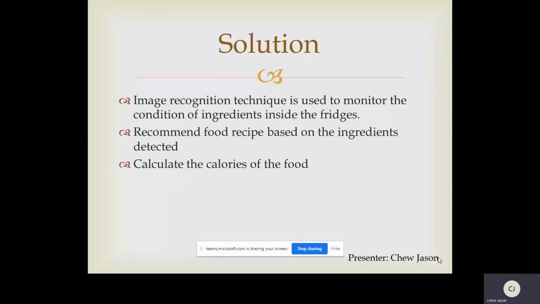Other than that, the data of the images will be processed and the system will recommend food based on the processed data. It can also help to plan the meal plan and cost, which can reduce the burden on the user. Moreover, the smart fridge can also calculate the calories of the food, which helps users who are on a diet or want to maintain a healthy lifestyle to avoid consuming too many calories.